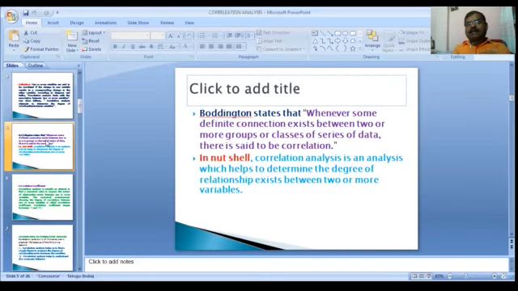From all the definitions, it can be inferred that correlation means the interrelation or interdependence between any two or more variables.